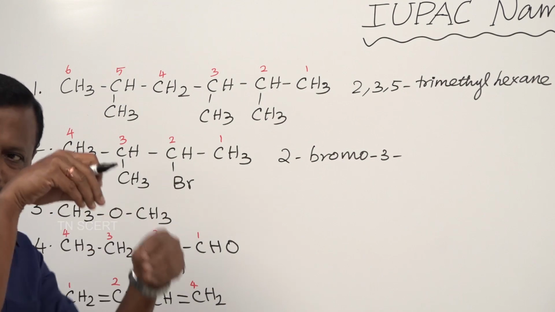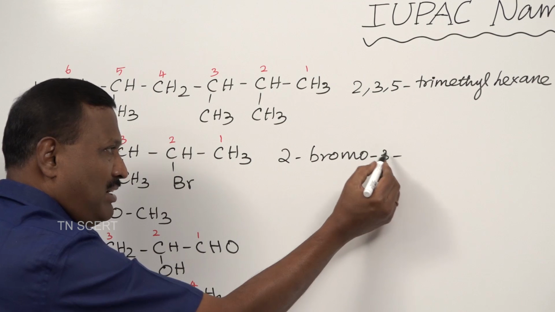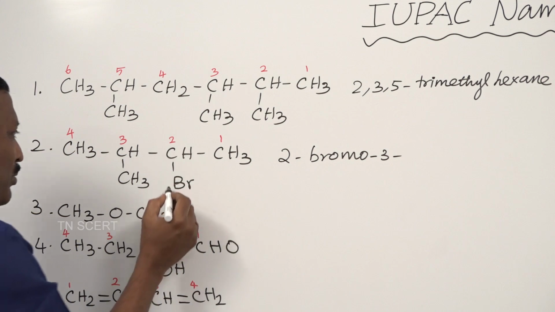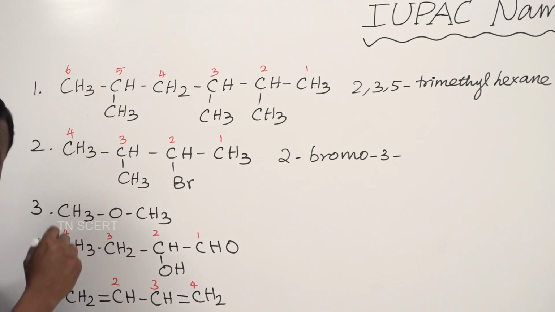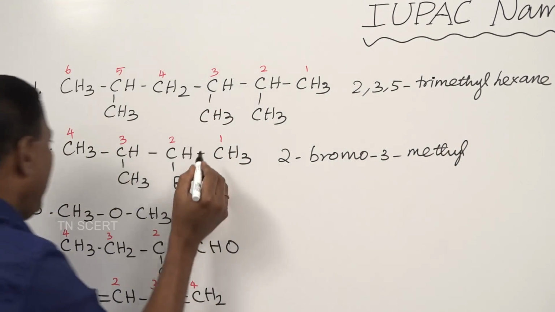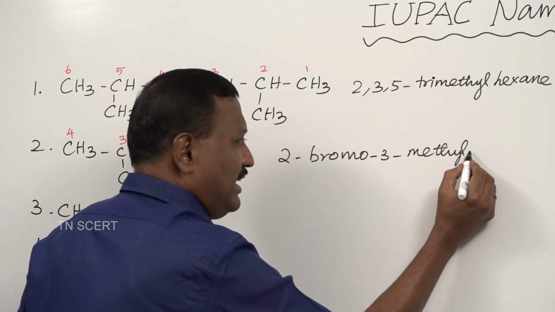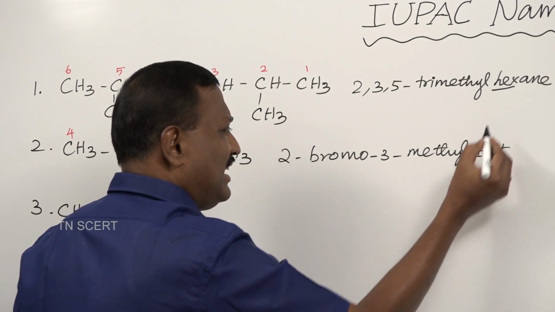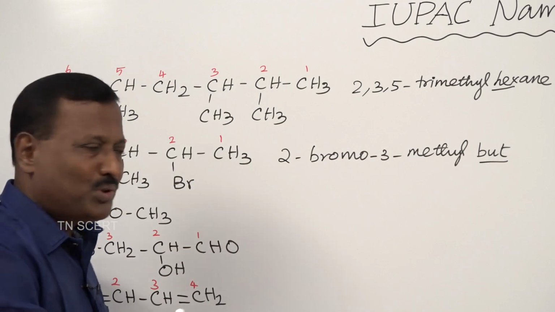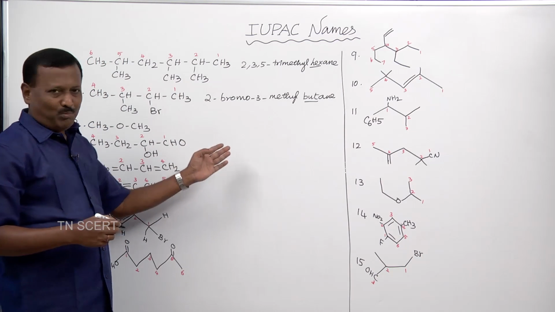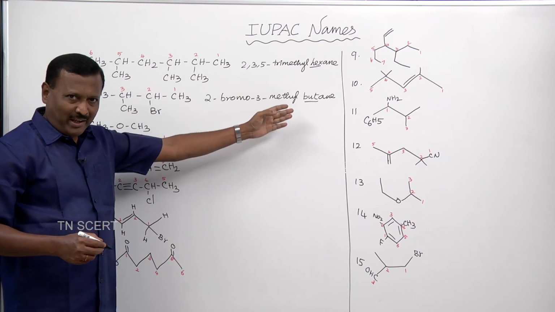When the number comes in between the name, hyphen number hyphen is the proper way of writing IUPAC names. So here 2 bromo, 3 methyl, methyl is a substituent. And 4 carbons is given the prefix but, as 6 carbons is hex, 4 carbons is butane. So the IUPAC name for the second compound is 2 bromo 3 methyl butane.